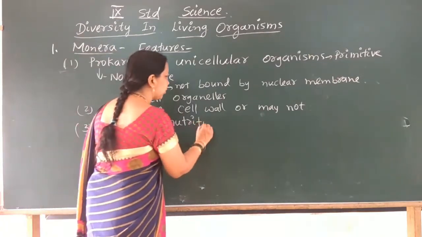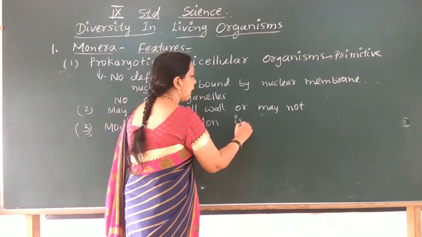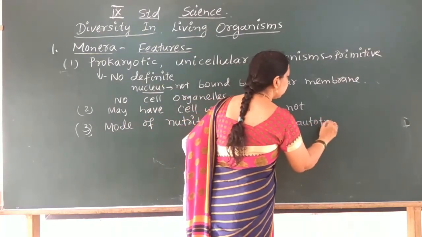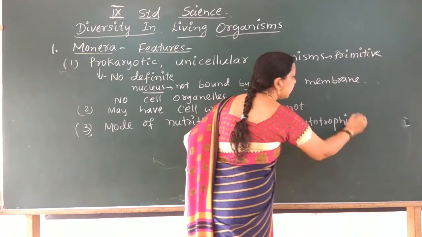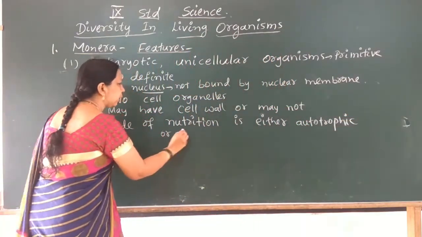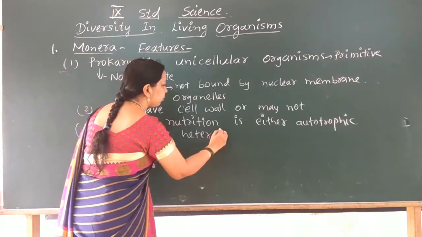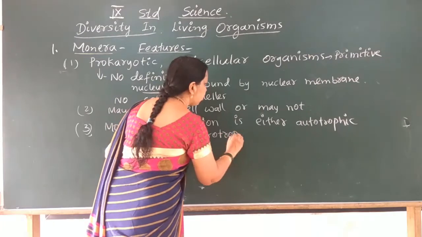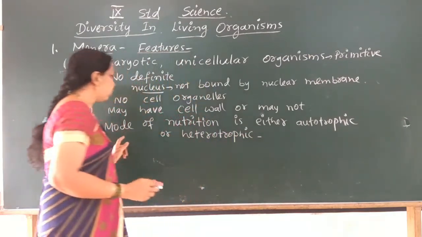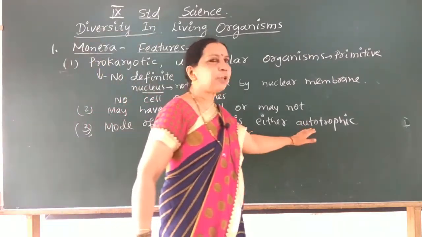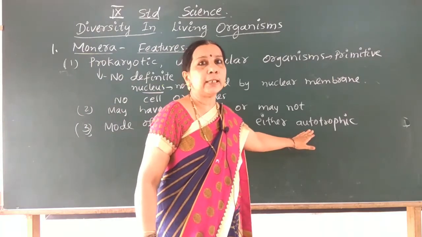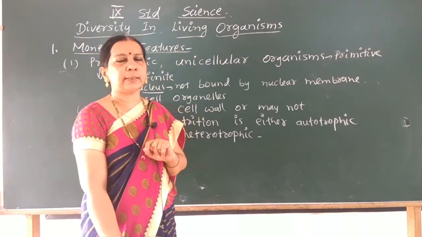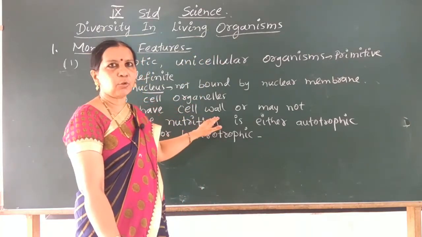So mode of nutrition is either autotrophic, means they can synthesize their food, or heterotrophic, they get their food from the outside environment. In case of blue-green algae, which are members of Monera, they are autotrophic. They have chlorophyll and produce their own food.